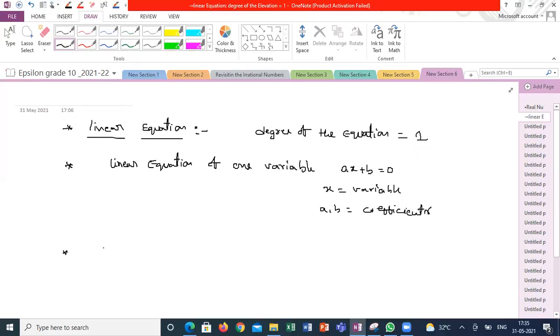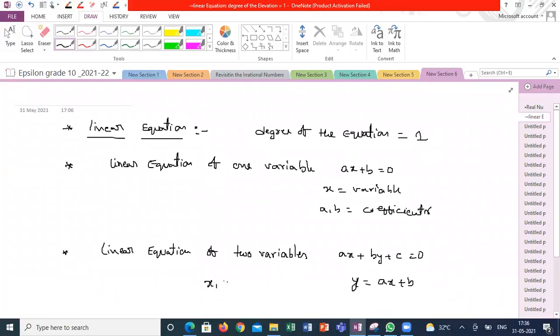Now, linear equation of 2 variables, that is ax + by + c = 0, or y = ax + b can also be considered a linear equation of 2 variables, where x, y are variables, a, b, c are the coefficients of x and y, and c is the constant of the equation.